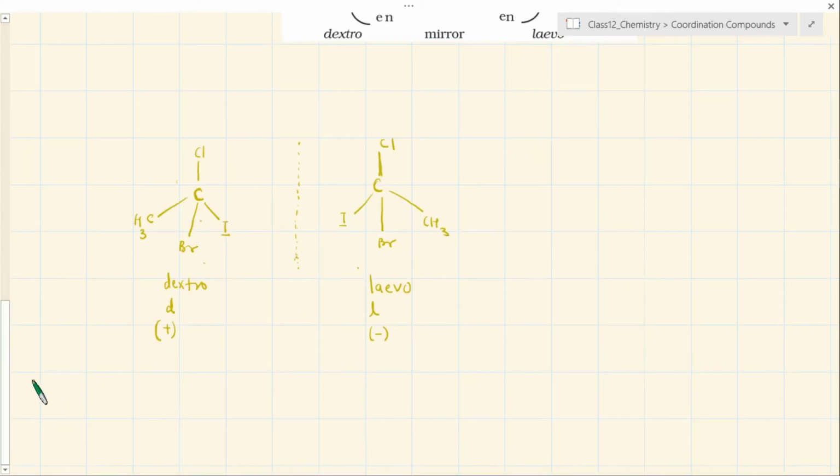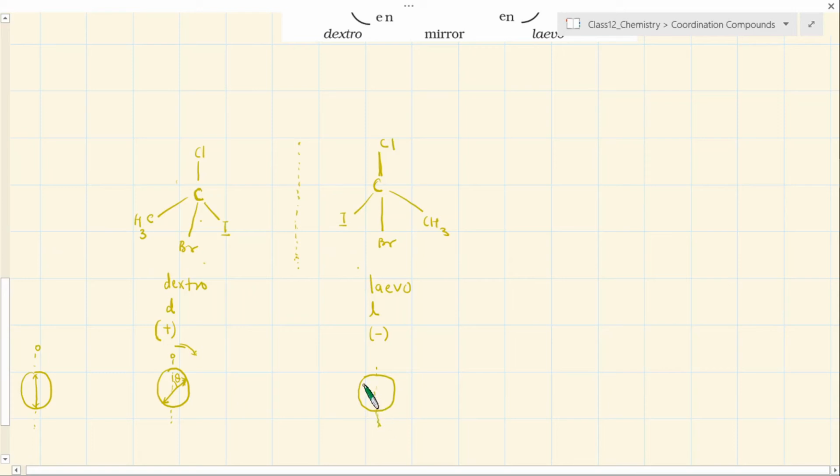What I mean by rotation of plane polarized light: suppose this is the polarization of light I am representing, the electric vector, then it can rotate the plane of polarization with respect to this central axis here. It can rotate the plane of polarization in the clockwise direction by whatever angle. This is the angle, theta, here. So this is a clockwise rotation, and that isomer is referred to as dextro. This is your zero angle and this is the angle to which it has been rotated. And the other isomer will rotate exactly in the opposite direction by the same theta.